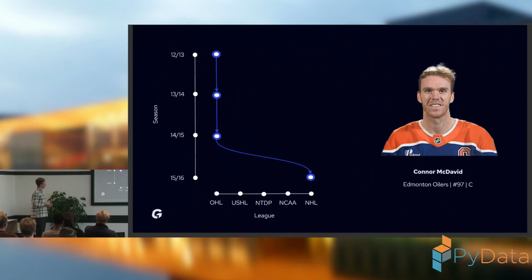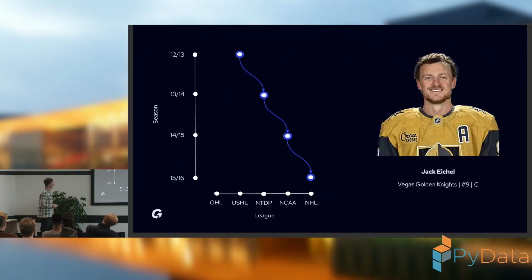So we can look at another player, which is Jack Eichel. He was drafted as number 2 that particular season, and he actually had the career path that I thought would be right. He transferred season by season, improving his competition and the level of the league he played in, until he was drafted into the NHL.